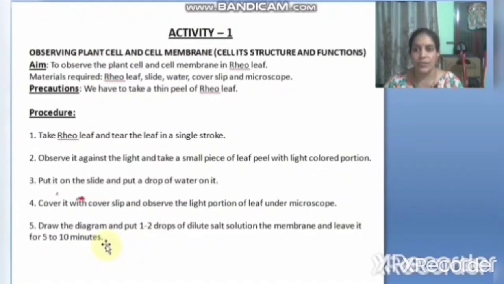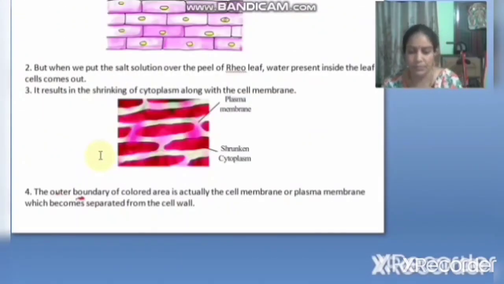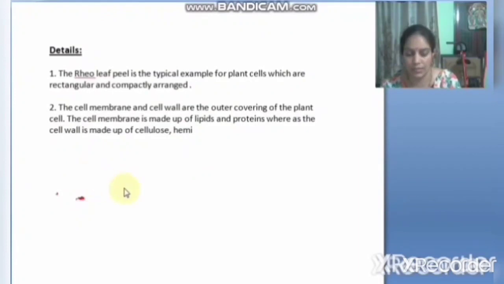See, there is an activity in your textbook, children, on how we should observe the plant cell or cell membrane. How we should observe the cell membrane under a microscope. See, what is our aim? To observe the plant cell and cell membrane in rheo leaf. We should take a rheo leaf. This is our aim. When an activity or experiment is given, you should keep the headings: aim, procedure, observations, results, our learnings. Okay.